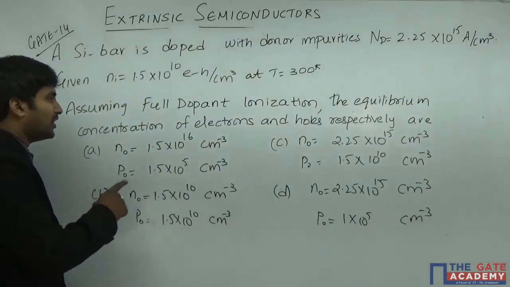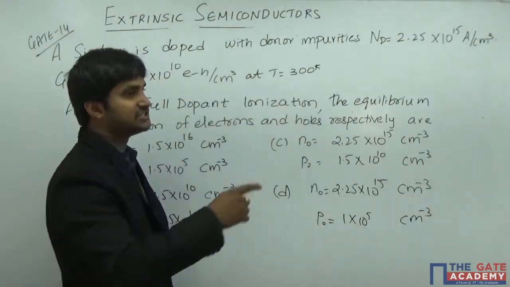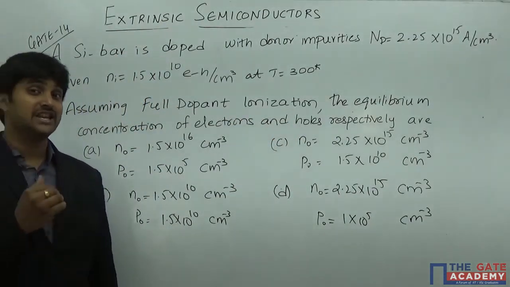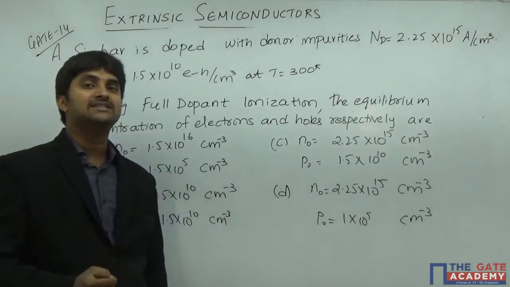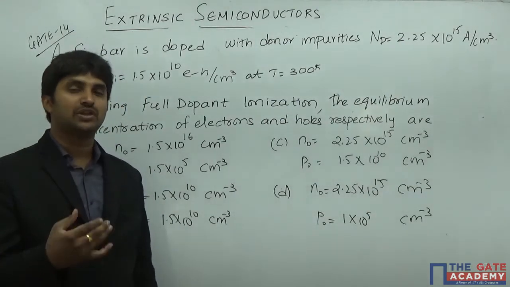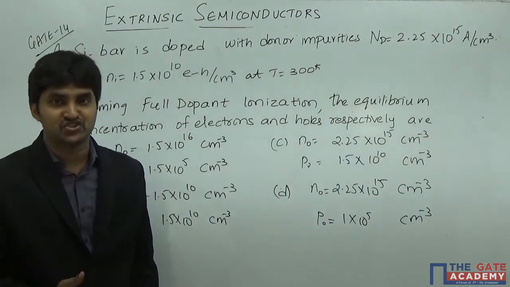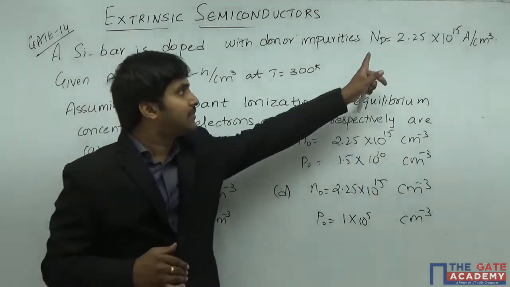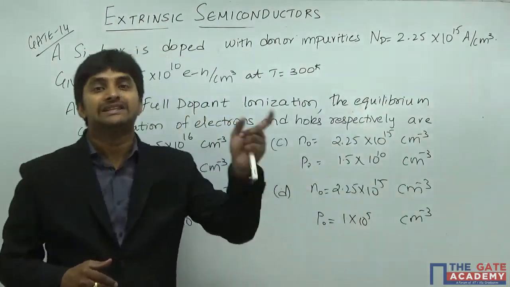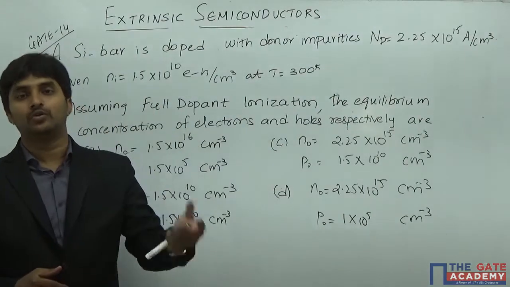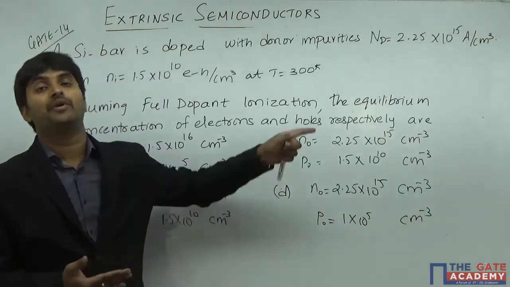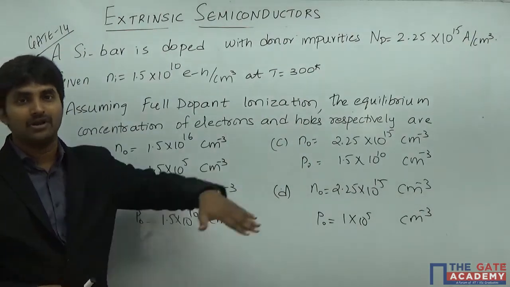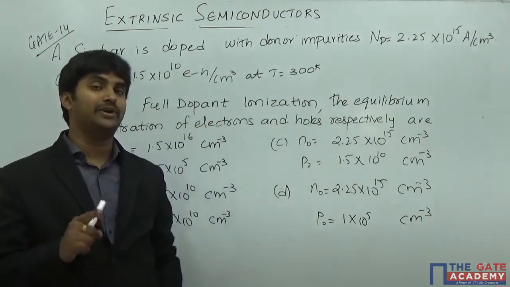So what is the meaning of full dopant ionization? We have already seen that each and every donor has actually got ionized, so thereby it has donated 1 electron each. So whatever the number of donor atoms that we have, that many number of electrons we are going to have. That many donor electrons are going to be provided by the donor atoms, because here it is given that the full dopant ionization is over.